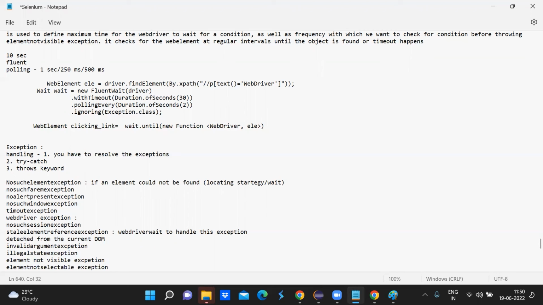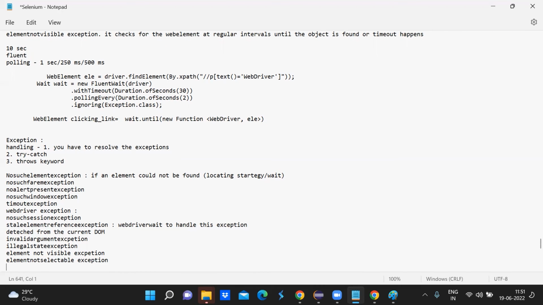That time Selenium is not able to interact with that element, so you get element not selectable exception. What else? Element click intercepted exception. This exception we also get.